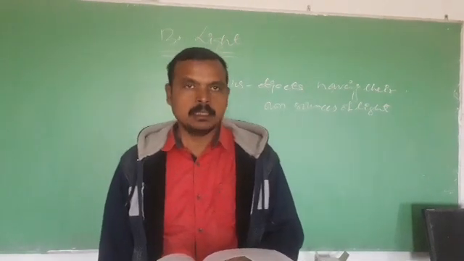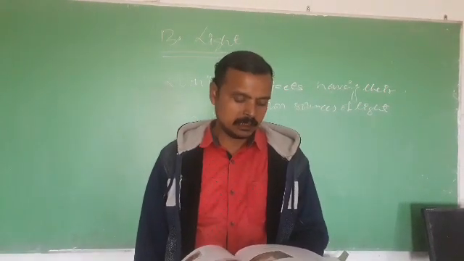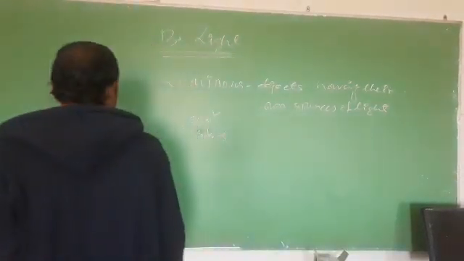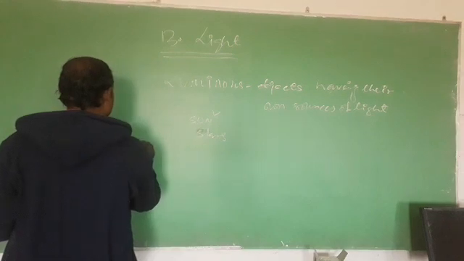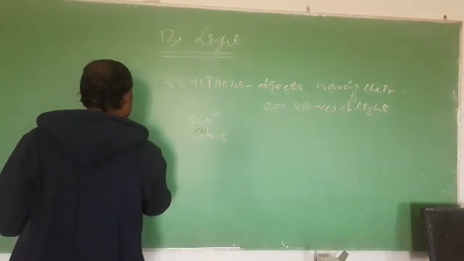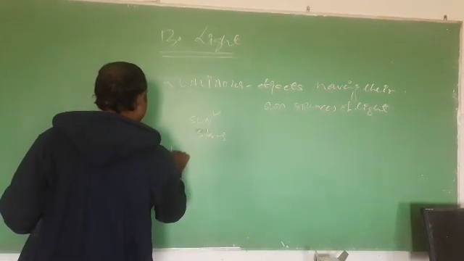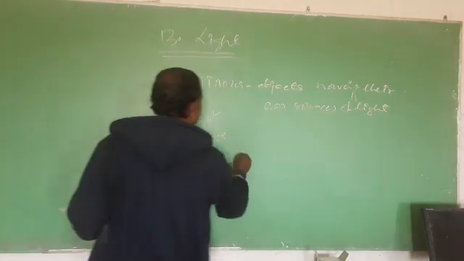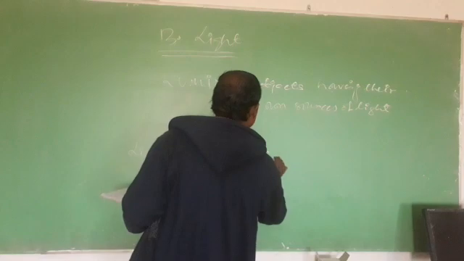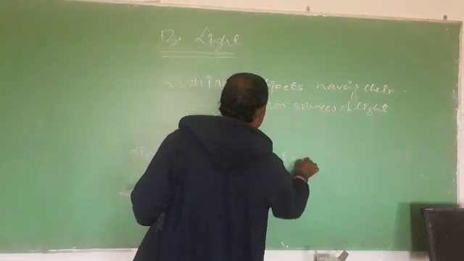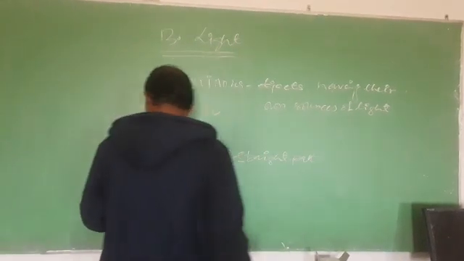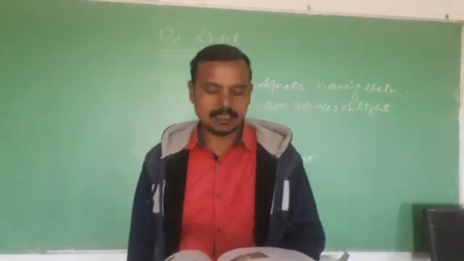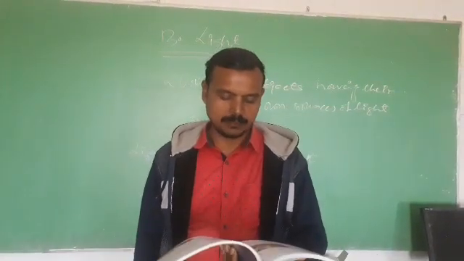So let's discuss how light travels. Students, light travels in a straight line, in a straight path. Light spreads out in all directions from a luminous body or a source of light.